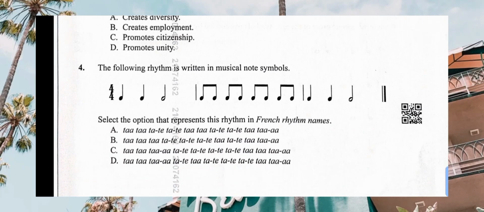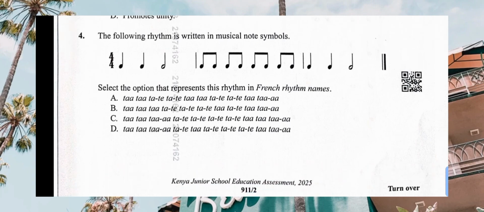Then the following rhythm is written in musical note symbols. Select the option that represents this rhythm in French rhythm names. Let's start: the first is ta, ta, then ta-a, crochet ta, then minim ta-a. Pairs of quavers, tate, tate, tate, tate. Then crochet again, ta, and then minim ta-a. So we start with ta, ta, ta-a.